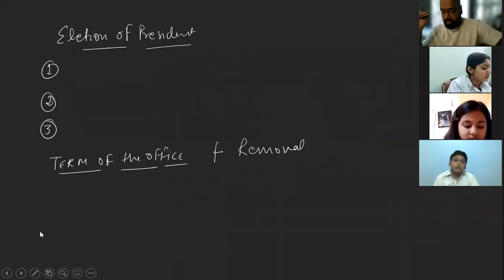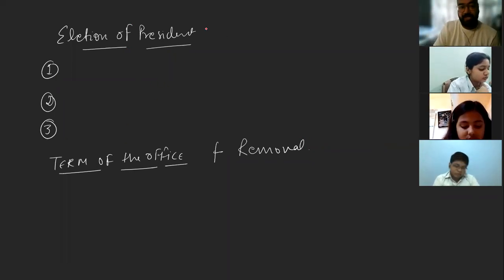Now coming to the election procedure. How is the president elected? The president is elected by a body known as the Electoral College.